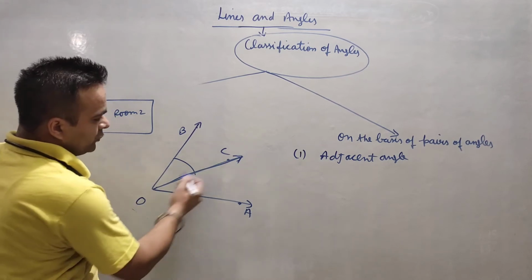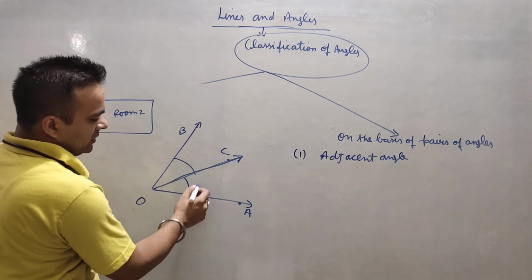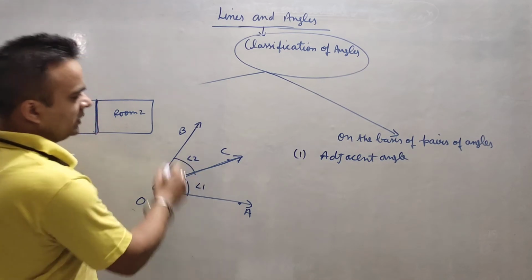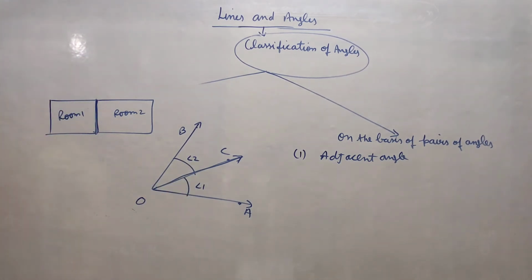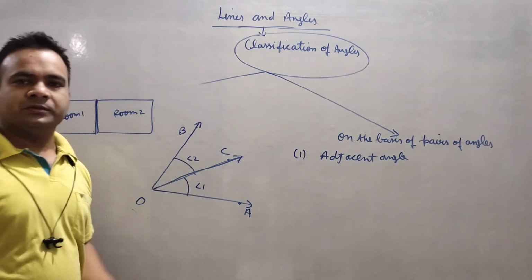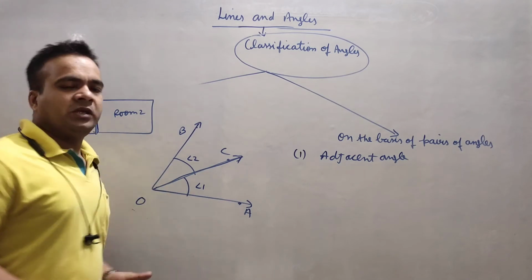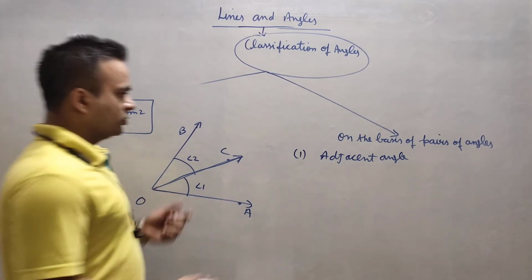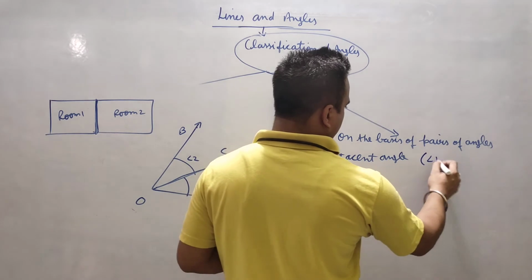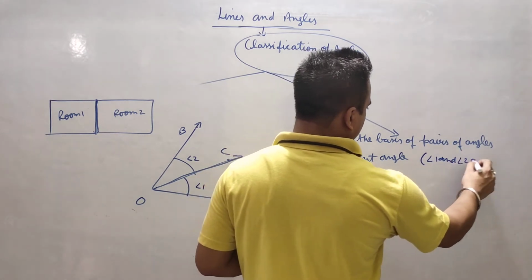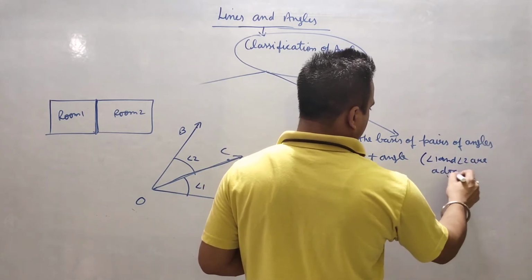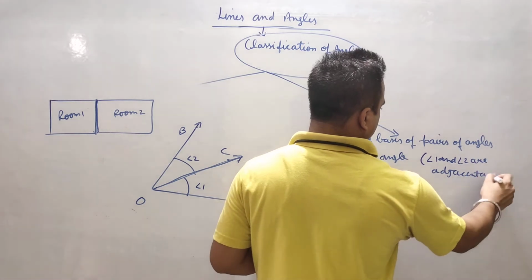So we can say that angle 1 and angle 2 are adjacent angles, because one arm is common. This is the meaning of adjacent, students. So I can write here: angle 1 and angle 2 are adjacent angles.